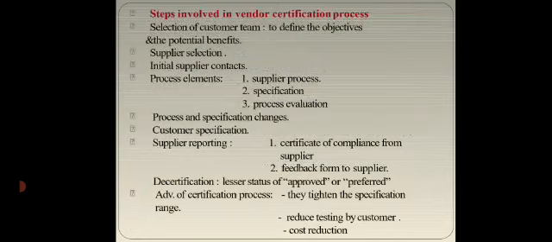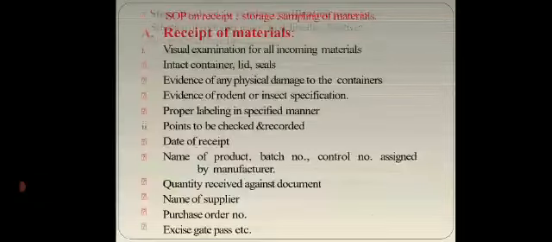Supplier selection, initial supplier contacts, process elements, that is supplier process, specification, process evaluation, process and specification changes, customer specification, supplier reporting, that is certificate of compliance from the supplier, and feedback from the firm to the supplier. Decertification requires a lesser status than approved or preferred. Advantages of the certification process: they tighten the specification range, reduce the testing by the customer, and reduce cost.